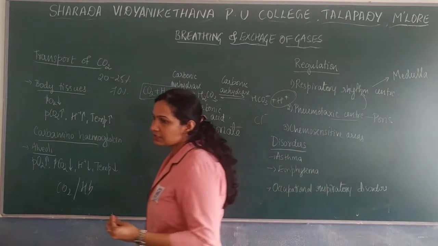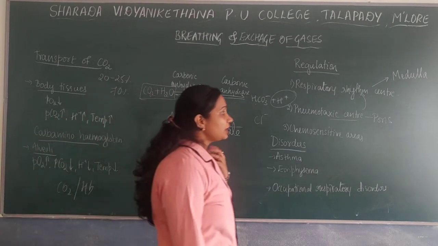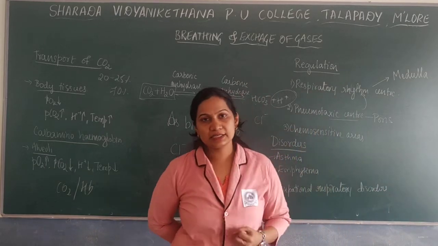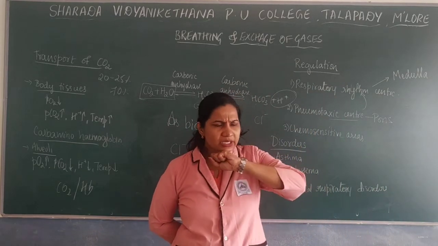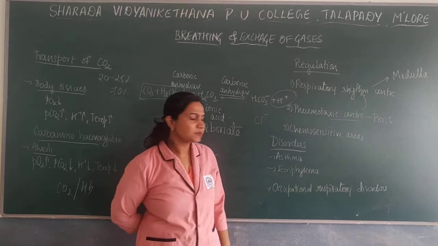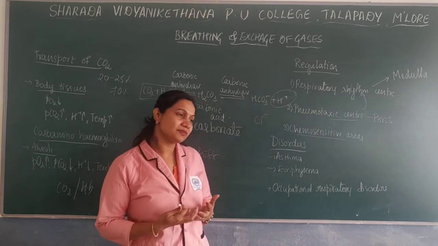Normally what happens is, if there is an increase in the carbon dioxide in our system, then these centers will be activated because carbon dioxide has to be removed from the body. Especially we have chemosensitive areas, chemical sensitive areas.